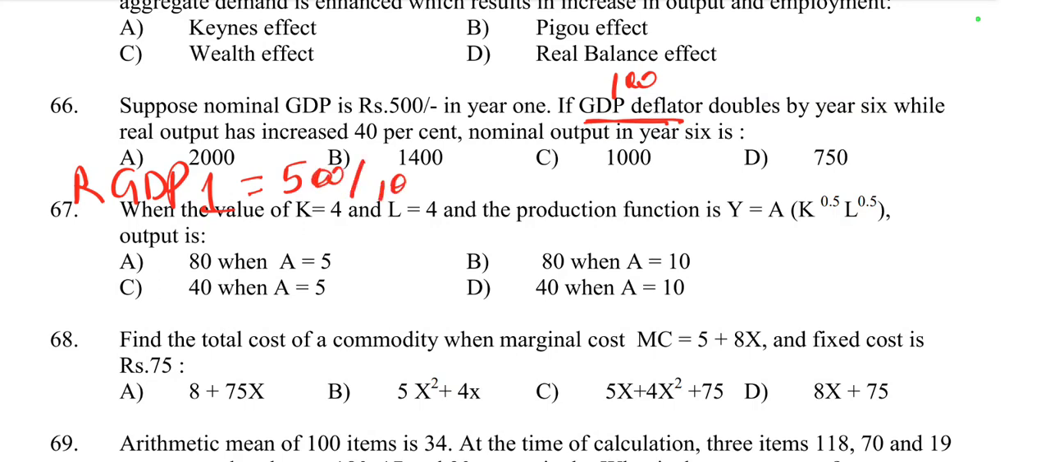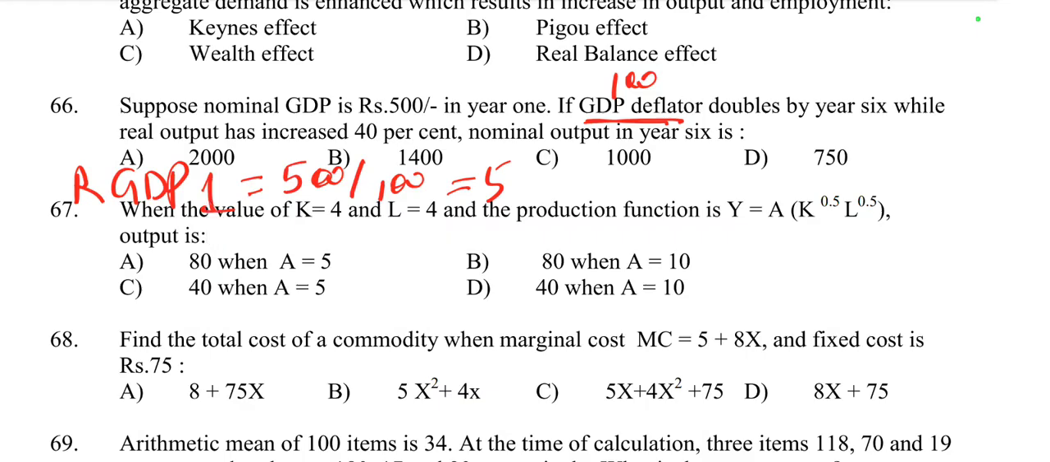So real GDP in year 1 is equal to 500 by 100, because how do we calculate real GDP? Nominal GDP by GDP deflator. Here nominal GDP is equal to 500, so 500 by 100 is equal to 5. So real GDP in year 1 is equal to 5 in the base year price.